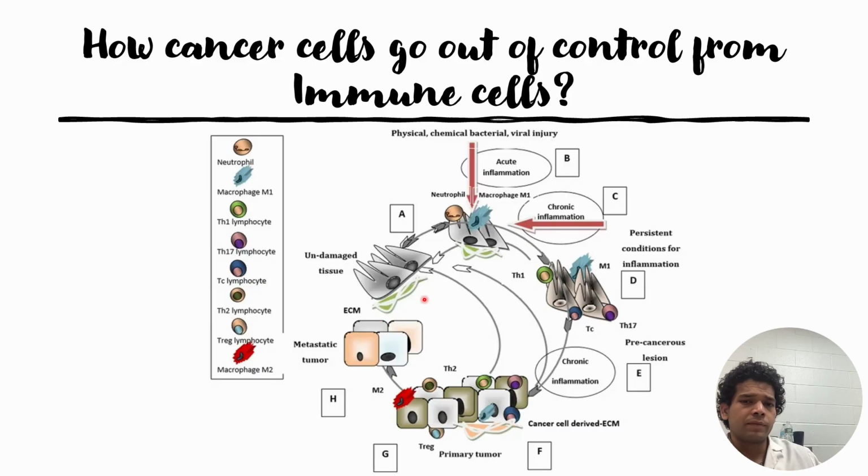So I hope you understood the different stages of cancer cell development, what the different areas are by which these cancer cells can be reversed, and at which stage the therapeutic approaches are more efficient. If you need to understand more about this topic in detail, you can go through the reference that has been provided in the description.